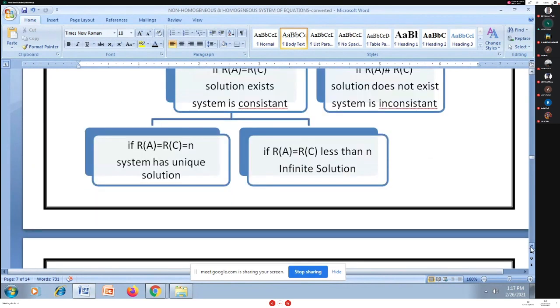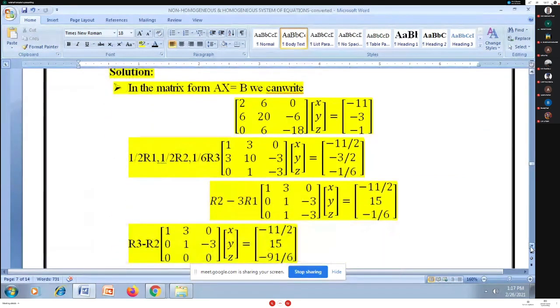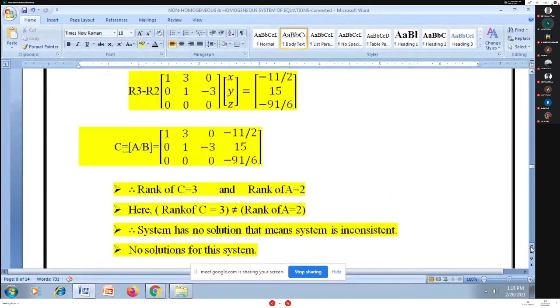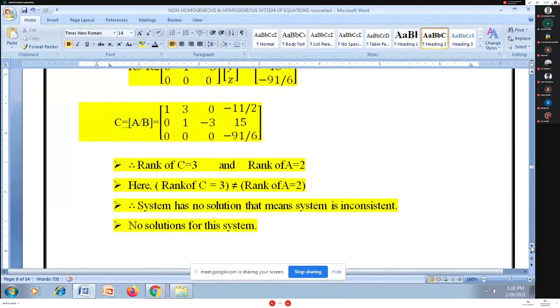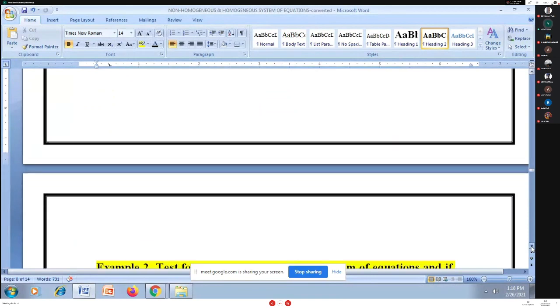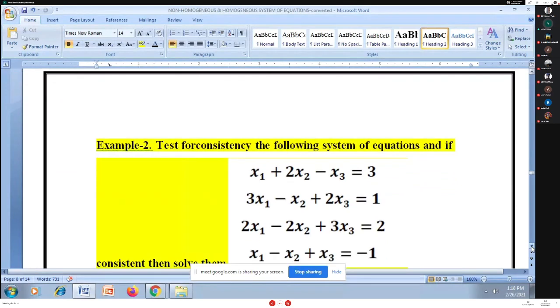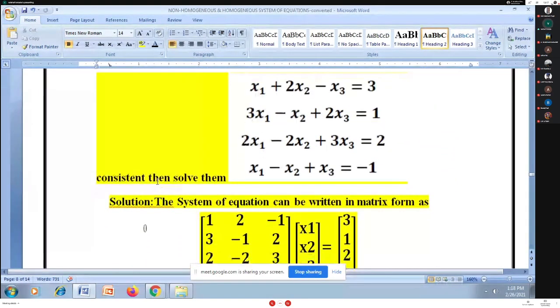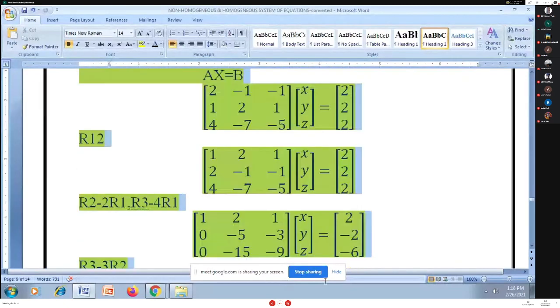In yesterday's example, we got that the system has rank of A not equal to rank of the augmented matrix, so the system is inconsistent. I wrote no solution for the given system, and we stopped there. So we had an inconsistent system and did not get any solution. Let me go for the next example here. Before that, I have to adjust a few things.